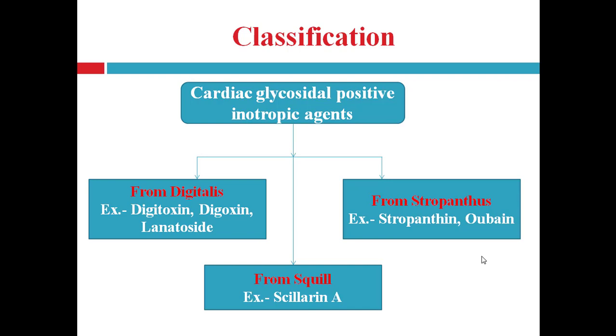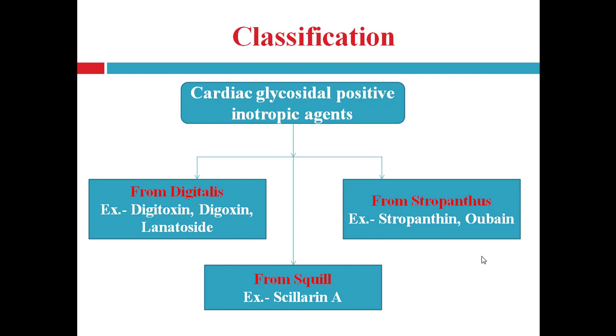First one is from digitalis. Cardiac glycosides obtained from digitalis are, for example, digitoxin, digoxin and lanatoside. Second one is from the plant Strophanthus. Examples are strophanthin and ouabain.